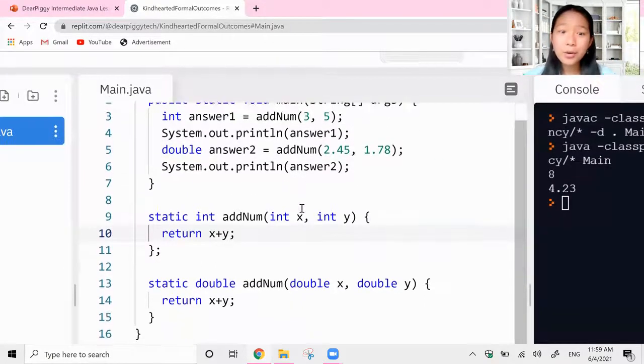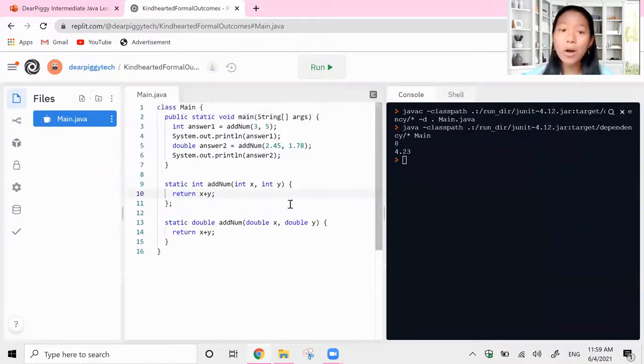Okay, so this was a simple example. Now, I challenge you to think about this and create 2 methods, method overloading again, with your minimum and maximum function. So in our last video, we created a minimum maximum function by creating a minimum placeholder variable that had no value at first.